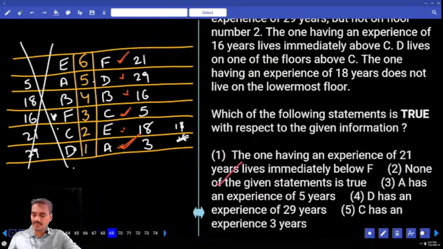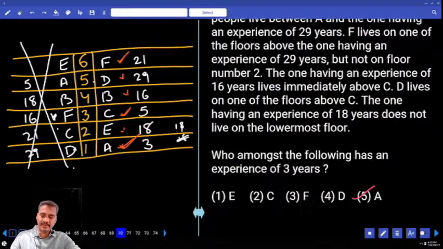Then 69, which of the following statements is true? The one having an experience of 21 lives immediately below F. Immediately below F, 21, false. And A has an experience of 5 years. That is again false. D has an experience of 29 years. Definitely choice 4. And who among the following has an experience of 3 years? 3 years is A, that is choice 5, question number 70.